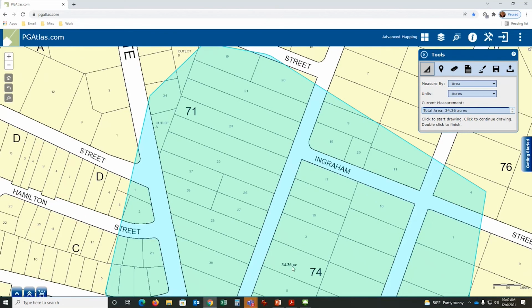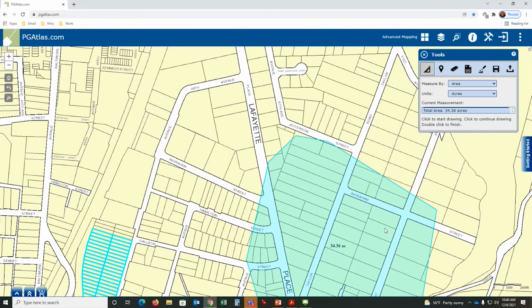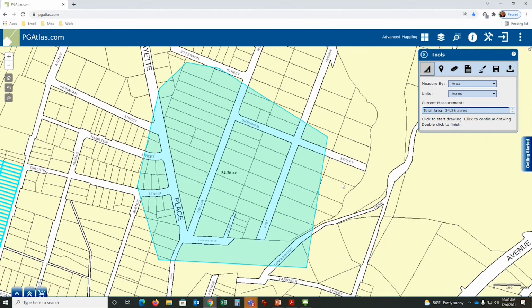This is 34.36 acres based on what I drew. Would you submit this as a legal record? No. Again, property lines are a cartoon in certain areas. You don't want to do that. Is it very close? Yeah, it's pretty close.